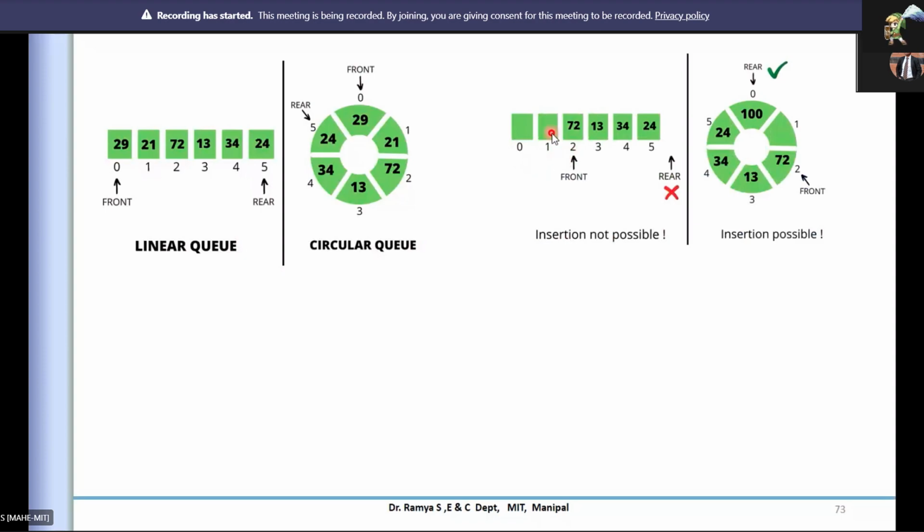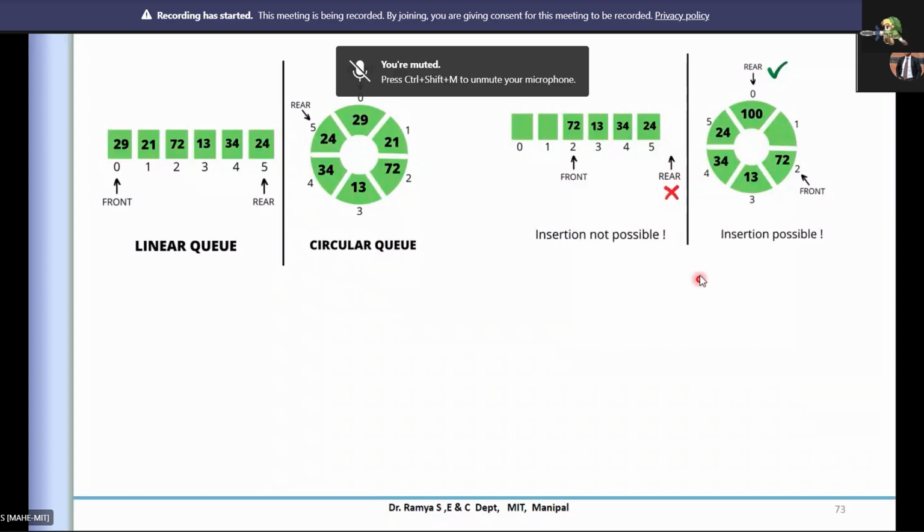if I dequeue these two elements, the front pointer is moved to the second element. So I have only 4 elements in this, and the rear is pointing at this point, say for example. Now if I want to insert one more element, when I increment the rear pointer position, it will point out of bound, because the array size is less than what the rear is pointing to. So it will give an error, but that is not the case in a circular queue.